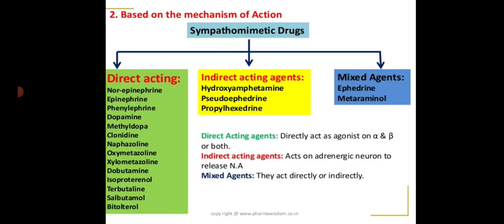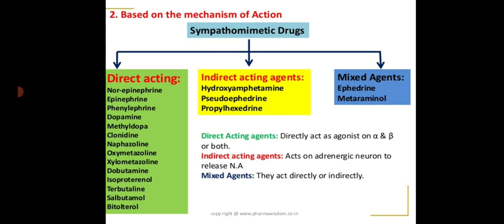The second type of classification is on the basis of the mechanism of action. Based on mechanism of action, the sympathomimetic drugs are classified into three categories: the direct acting, the indirect acting as well as the mixed agents. Coming to the direct acting agents, the examples are norepinephrine, epinephrine, phenylephrine, dopamine, methyldopa, clonidine, naphazoline, oxymetazoline, xylometazoline, dobutamine, isoproterenol, terbutaline, salbutamol and bitolterol.